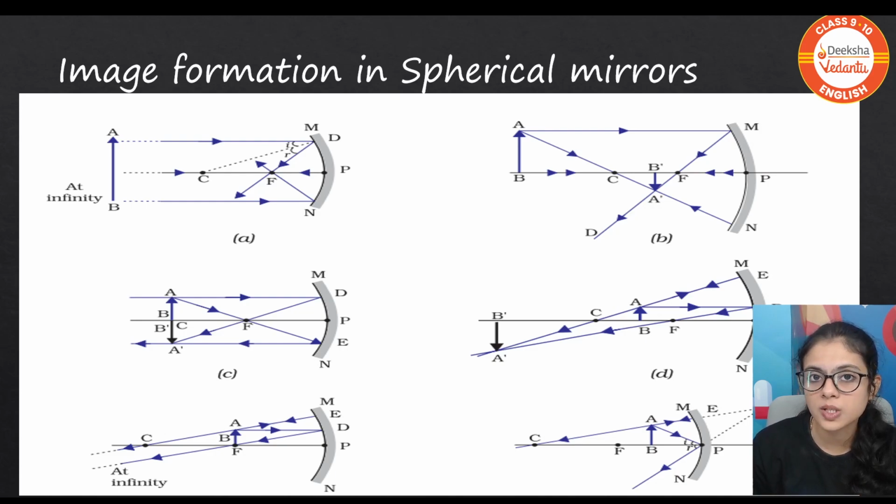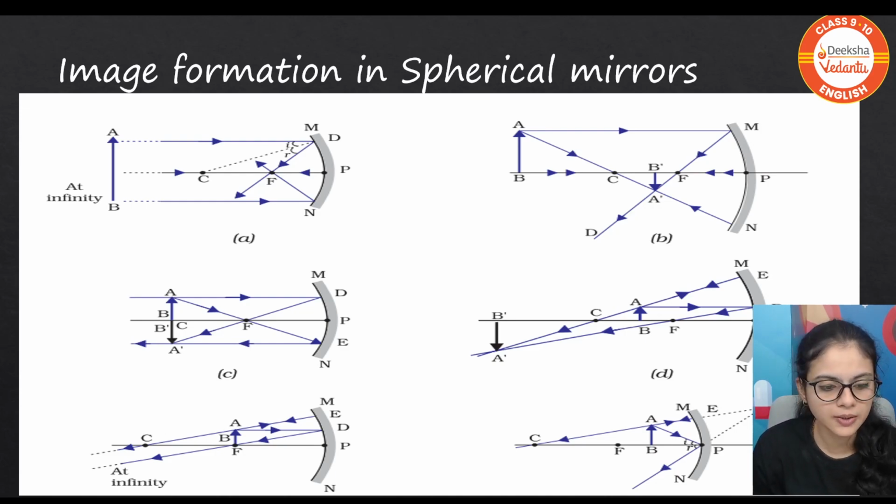Moving forward, when the object is at the center of curvature, the image is also formed at the center of curvature. Same size, same distance, these are the properties of the third ray diagram of your concave mirror. Moving forward, when the object is placed between center of curvature and focus, the image is formed beyond 2F and now the size has been increased. It is an enlarged image. Again, when you take it forward to between F and O, that is focus and the pole, the image is much more enlarged, but the image is formed at infinity because the object is at focus, so the image goes to infinity.